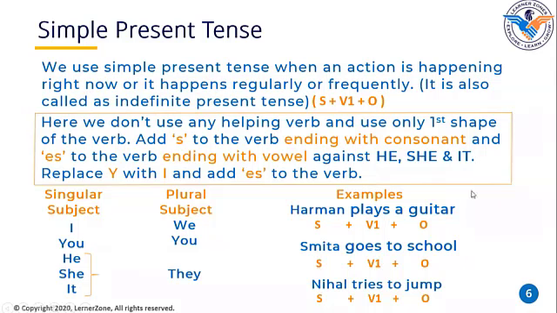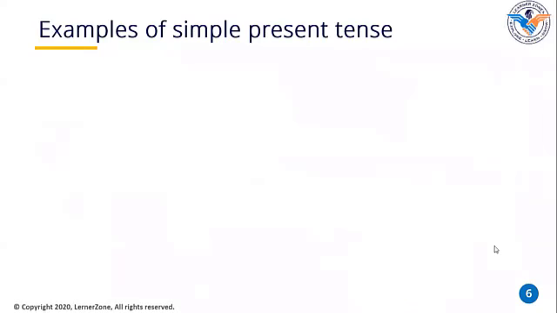Okay. So if you become perfect at all these things like, okay, first shape of the verb, second shape of the verb, then you will get to know what to use and where. Few more examples of simple present tense. I eat banana.